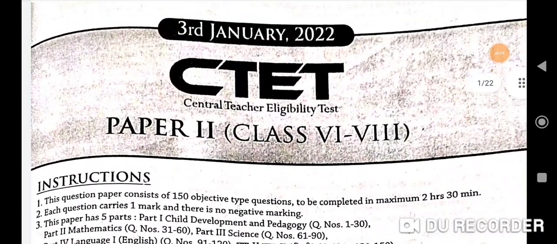Today I'll be discussing the CTET Paper 2 which was held on 3rd January 2022, and in this video I'll be discussing all the sections of this paper. First I will discuss the child development and pedagogy section.